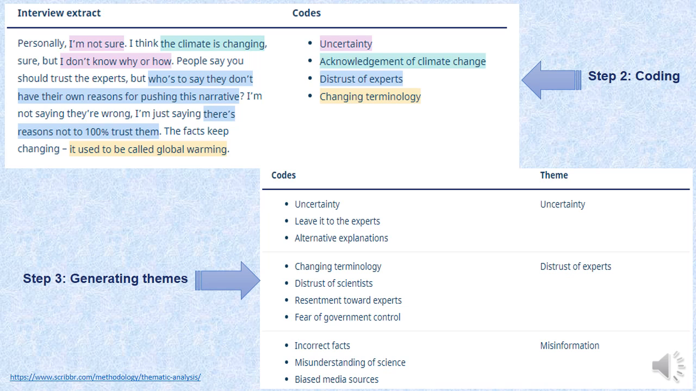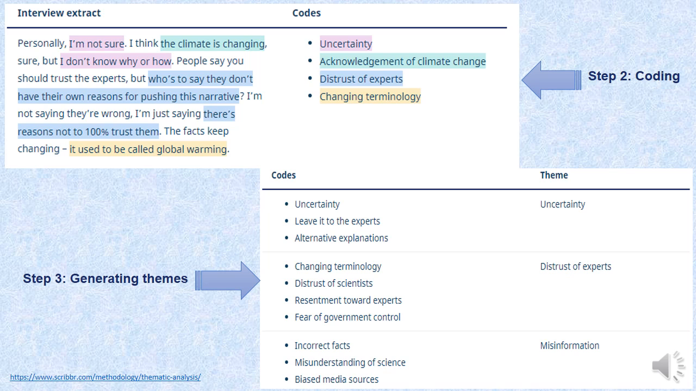I mean, initially a problem that was related to pollution and different forms of pollution. But when you look at it with a holistic view, you see its definition or terminology is changing day by day. So here, generating themes, you can also see the three codes: uncertainty, leave it to the expert, alternative explanation. Ultimately, uncertainty was decided to cover all these three codes. So keep it in your mind that your theme title can be among all the codes you have selected under that theme. So it is possible.